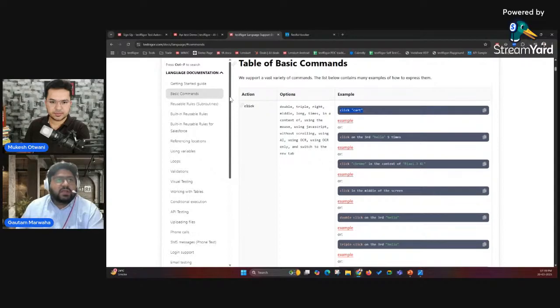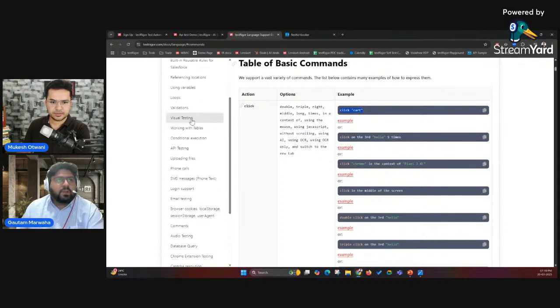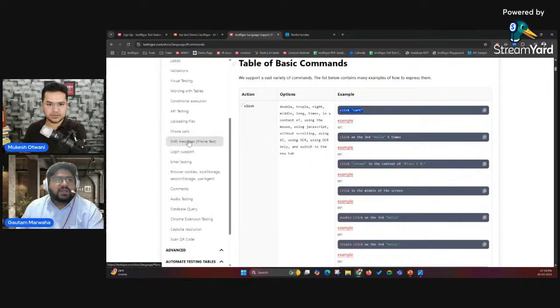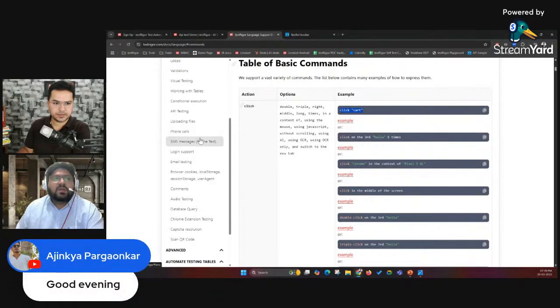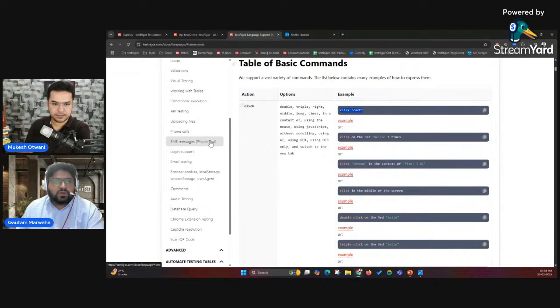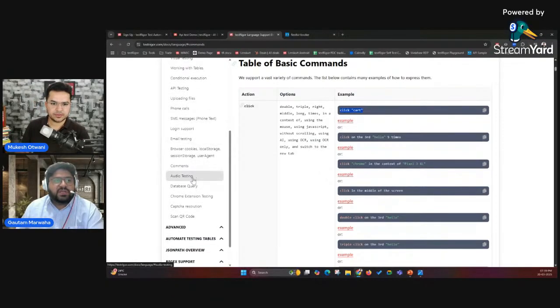The main features that we have in TestRigor are: you can do visual testing, you can easily automate HTML tables, you can do API testing, and file upload testing. Then we have phone calls and SMSs. These are supported out of the box, with just one additional integration required, using which you can automate your phone calls. For example, if you're receiving a code as an OTP through a message and you want to use that OTP in your test cases, you can automate these scenarios using these functionalities. Then we have email testing, audio testing, and database query testing.